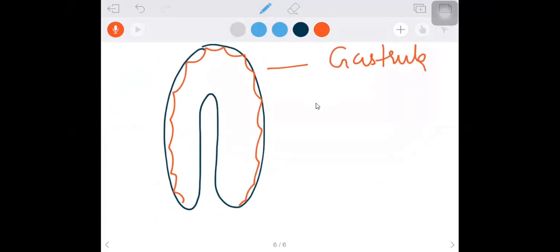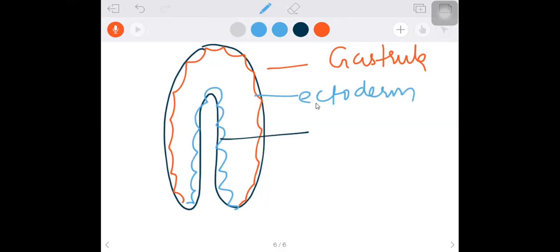In the gastrula, you can see two layers at present. What is the outer layer? We say ectoderm. The outer layer is called ectoderm, and the inner layer is called endoderm.